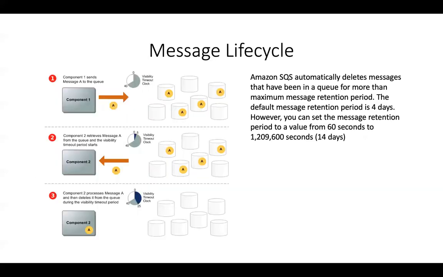So what is the message lifecycle? How does this work in SQS? Let's say that we have a component 1, and this component 1 sends message A to the queue. Now this message A is distributed across a lot of servers that are being managed by SQS in the background. Then component 2 retrieves the message from SQS, specifically from a queue that you have created. And once component 2 starts receiving that message, a visibility timeout on that queue starts running.